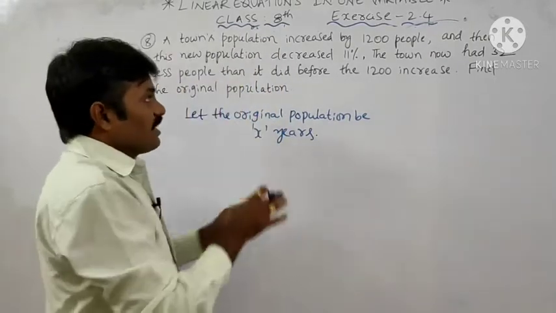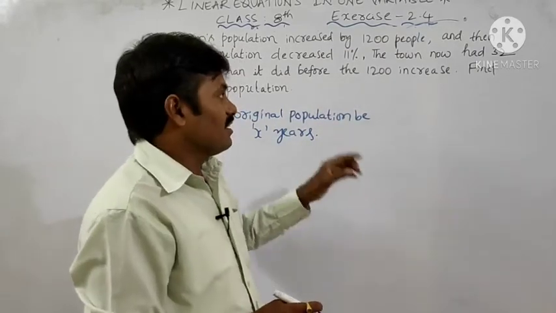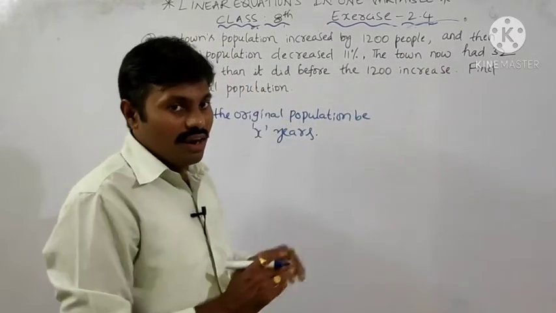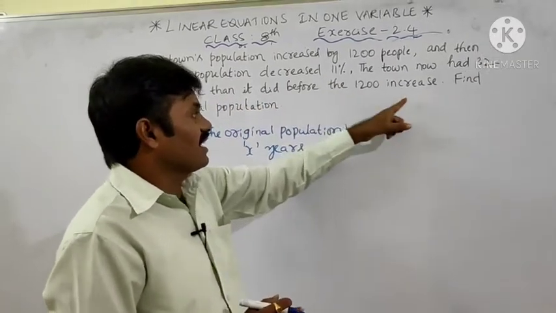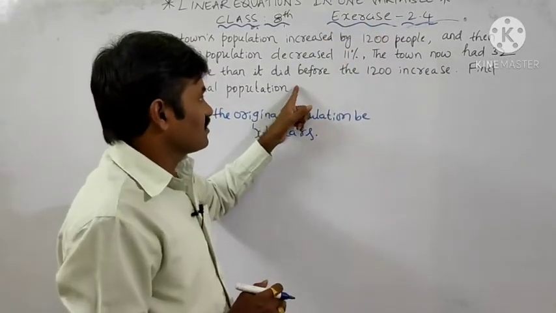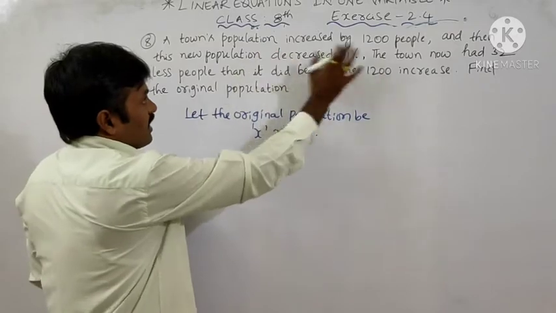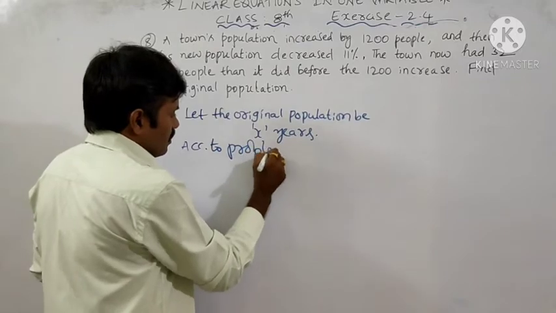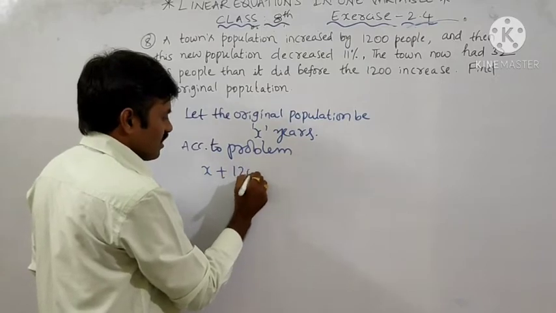Okay, in that 11% is decreased. After the new population decreased by 11%, the town now had 32 fewer people than it did before the 1200 increase. Before the 1200 increase, the population was actually x, and it says 32 members are fewer than that. So according to the problem, what I am going to write is: the population 1200 is increased. So actually the present population is x, in that case 1200 is increased.